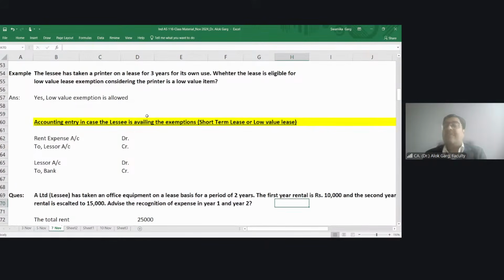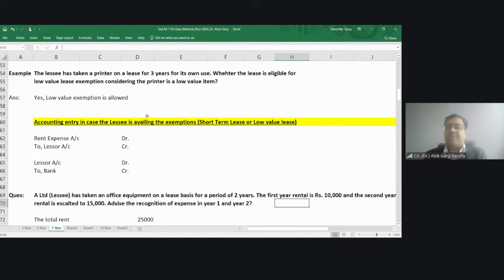It's a low-value lease exemption. It's not a short-term lease exemption. So now the lessee has to recognize expense. Rent expense to bank. Now the question is, in the first year, the rental payment is 10,000. The second year rental payment is 15,000. So how much rent expense is going to be recognized in the first year? That is the question.